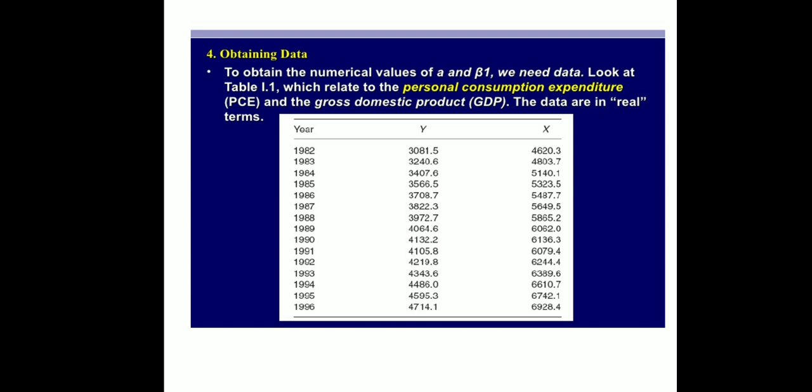To obtain the numerical values of beta 1 and beta 2, we need the data. Beta 1 is the y-intercept and beta 2 is the slope. This y is the dependent variable, x is the independent variable, and the data is like this. With the help of the equation, you have to estimate y values with the known values of x.